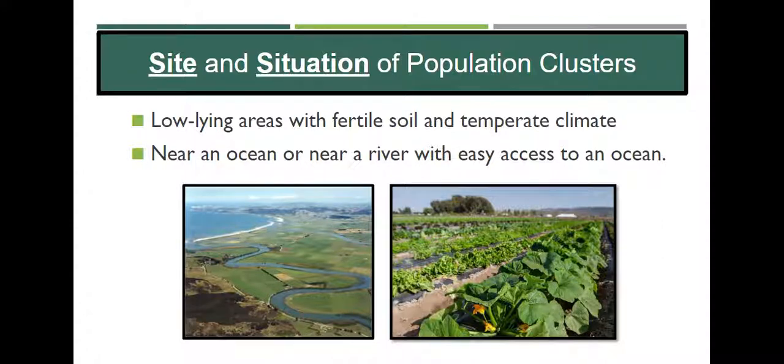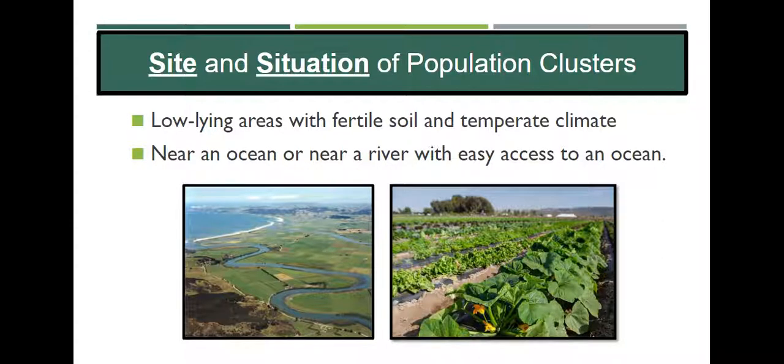So we talked about site and situation during Unit 1. So let's just go back to that. What is site? What is situation? So where are there population clusters and what's the site and situation of those? Most people live in low-lying areas with very fertile soil and a temperate climate. So the climate is pretty comfortable. It's a low-lying area, fertile soil. And most people live near an ocean or a river with easy access to the ocean.